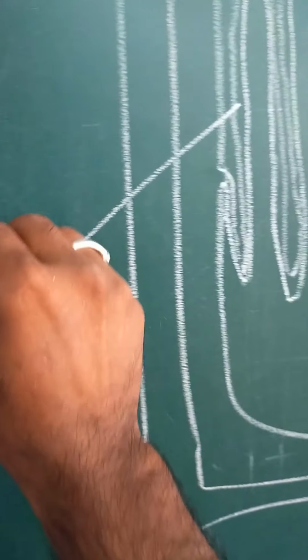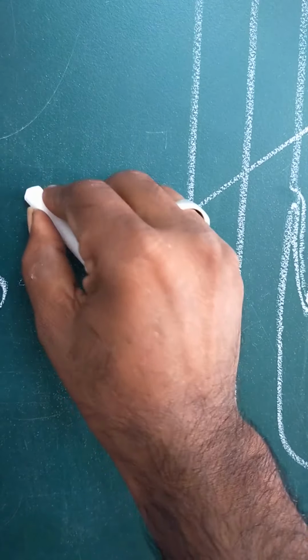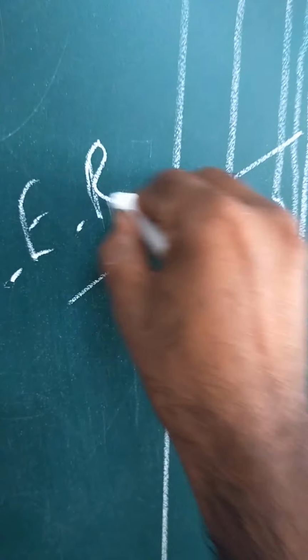This one is smooth endoplasmic reticulum, and this one is rough endoplasmic reticulum. I am writing the short form.